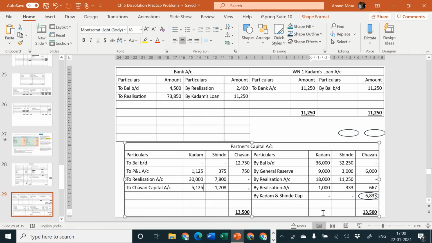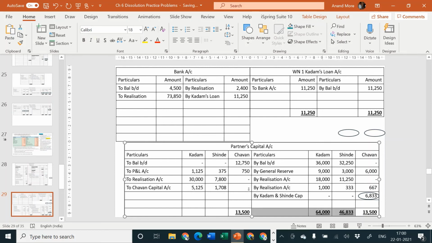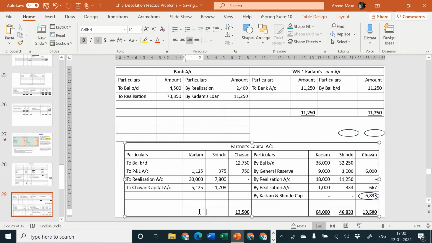That comes to how much? 64,000. So the total of this Mr. Kadam is 64,000, and for Shinde the total is 32,250 plus 3,000 plus 11,250 plus 333. That comes to 46,833. So 64,000 and 46,833 is the amount to be considered here. Let us find out the balancing figure. This will have to be paid to them through bank account.